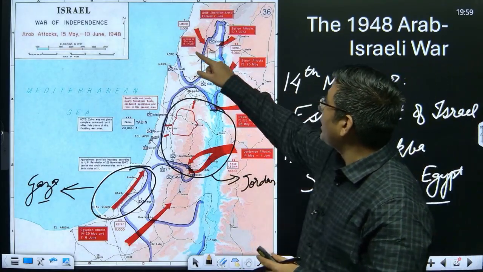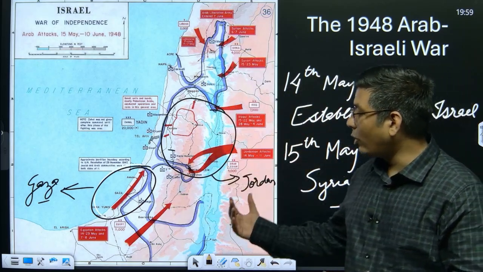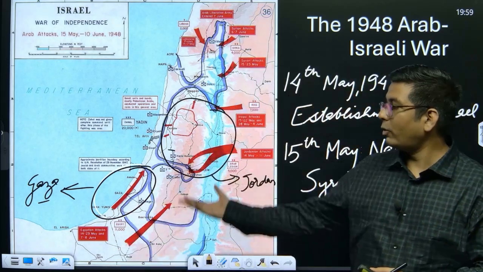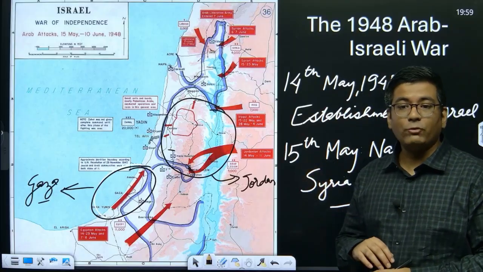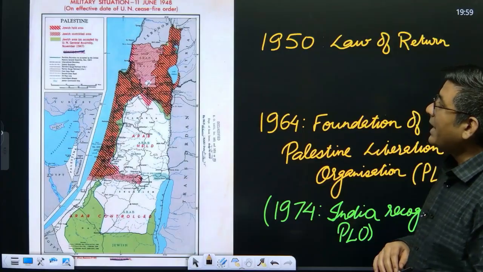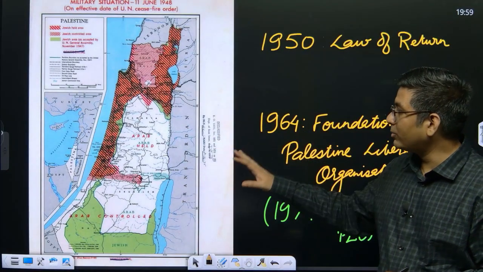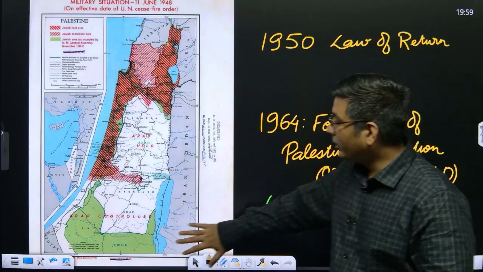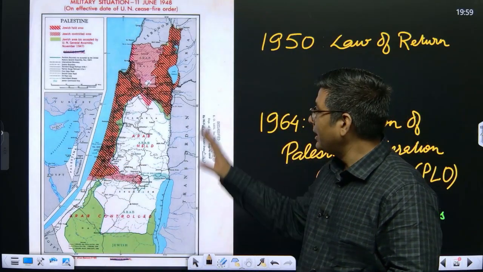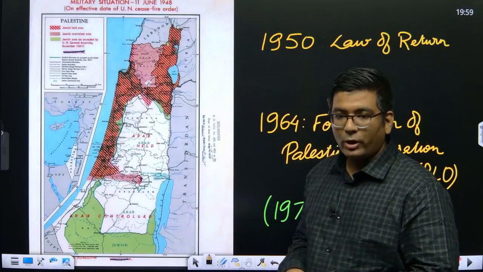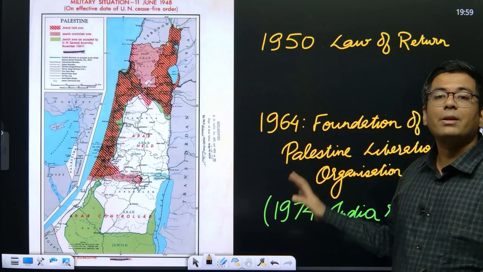This blue line that you're seeing is the line which separates the occupation of Egypt and Jordan from Israel. So this was the situation in 1948, when the ceasefire was announced between these countries. This region was controlled by Egypt, this region was with Jordan, and this was with the Israeli part. So from 1948 we have Israel.